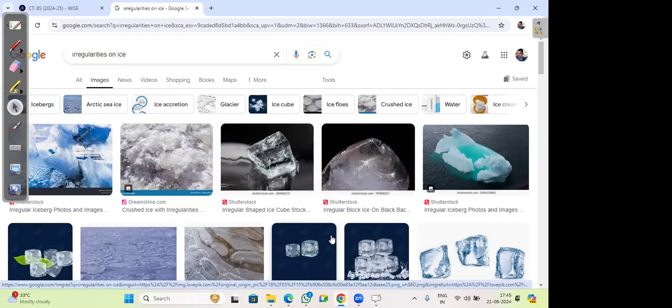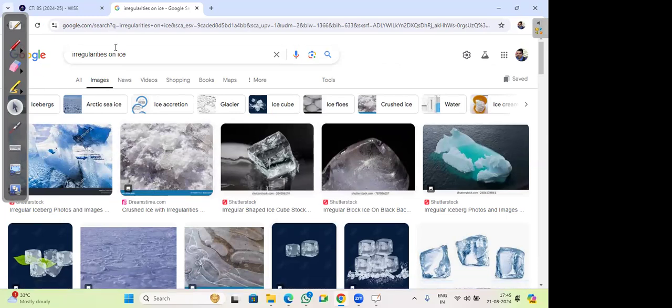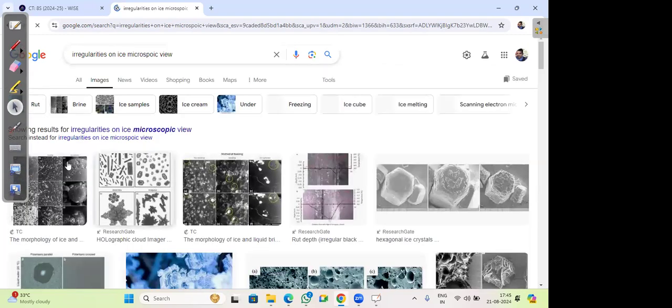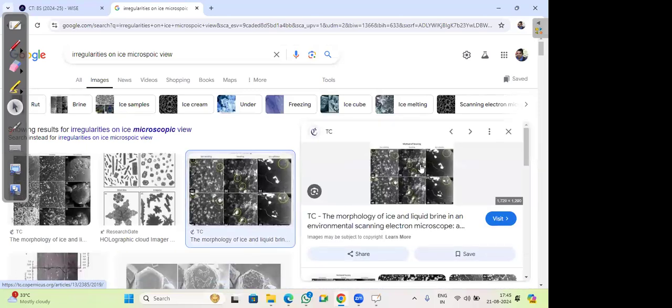Let's look at a clear picture so that it will be clear to you. See this picture. It shows some irregularities present on the surface of ice. So whatever surfaces you observe under a microscope, those which may appear smoother to us are actually irregular in their shape.